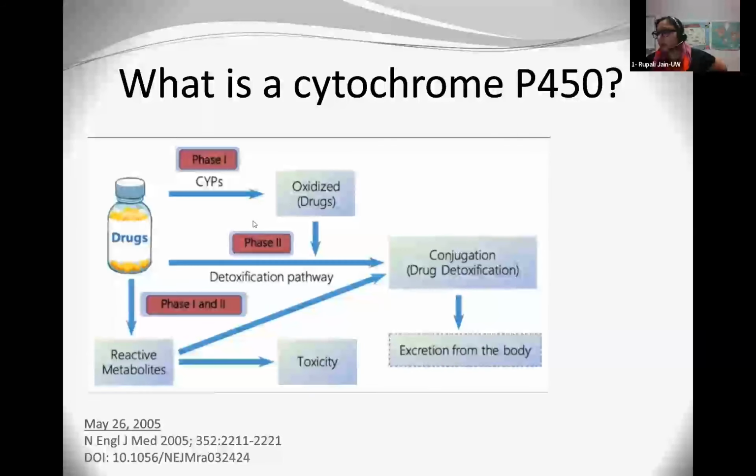Then the drugs go through other pathways to either a detoxification pathway, or the same phase 1 CYP cytochromes can also cause reactive metabolites. With some drugs, it can have toxic metabolites. Then eventually the conjugation piece makes it more water soluble, and it is excreted from the body. Now, thinking back to rifampin, this is excreted via the bowel, and not the kidneys.